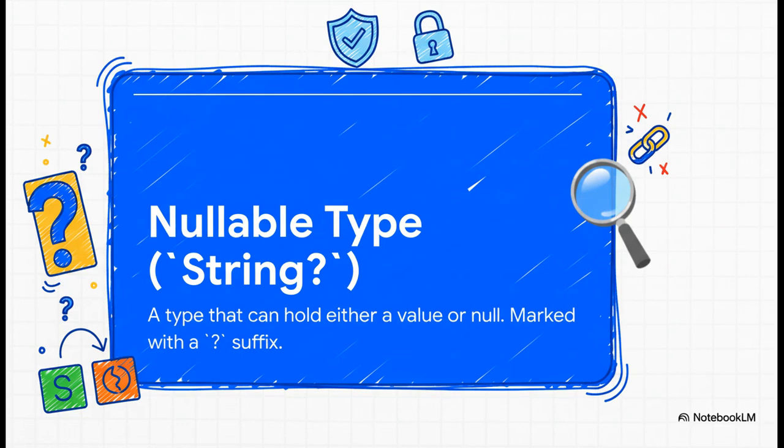It's so simple but so powerful. By default, nothing in Kotlin can be null. If you actually want a variable to be able to hold null, you have to tell the compiler by adding a question mark. This tiny rule changes everything. It forces you, the programmer, to deal with the possibility of nothing right when you write the code, which wipes out a whole class of bugs before you even hit run.